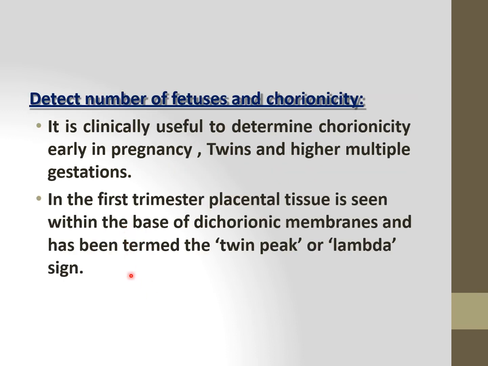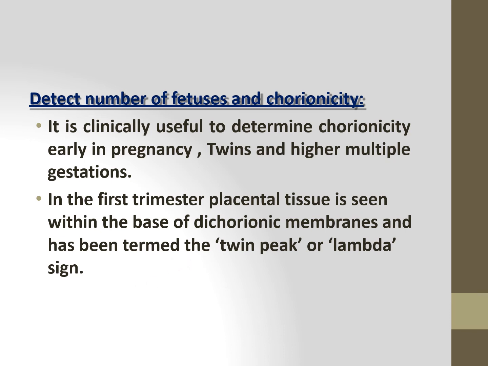And by the ultrasonography or by the scanning, you can identify whether twin pregnancy is there or whether multiple pregnancy is there, and you can identify the chorionicity of the baby also. And it is useful to determine the chorionicity in early pregnancy, twins, and in higher multiple gestations. In the first trimester, placental tissue is seen within the base of the dichorionic membrane, and it has been marked as the twin peak or lambda sign.